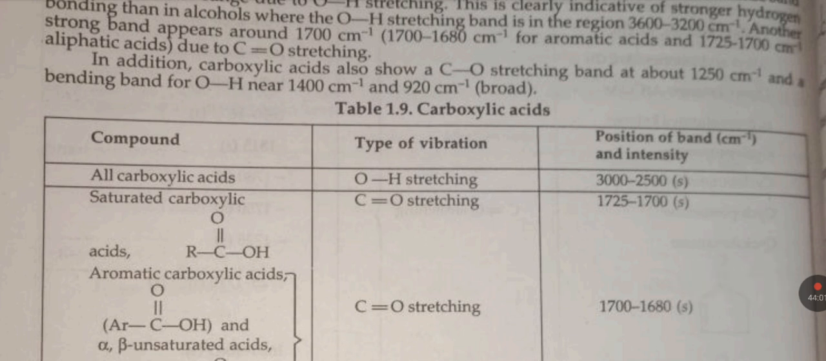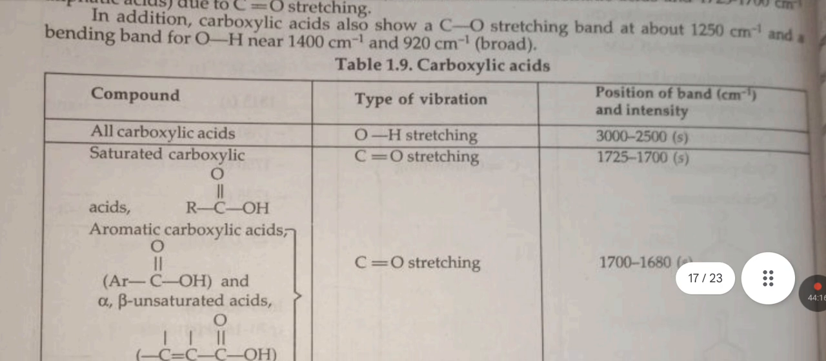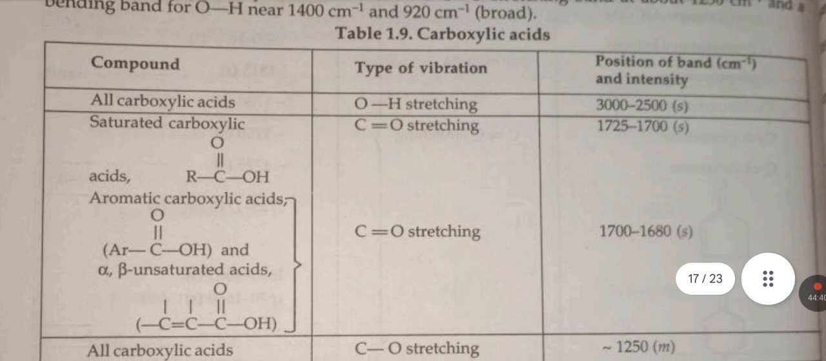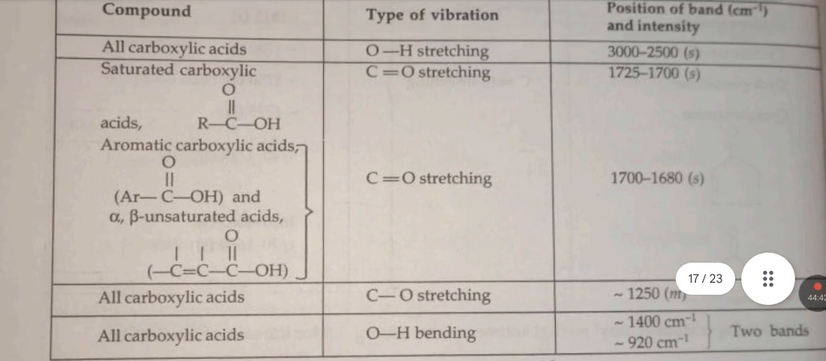Another strong band appears around 1700 to 1680 centimeter inverse for aromatic acids and 1725 to 1700 centimeter inverse for others, due to carbon double bond oxygen stretching. In addition, carboxylic acids also show a carbon oxygen stretching band at about 1250 centimeter inverse and a bending band for OH near 1400 centimeter inverse to 920 centimeter inverse, broad. This table gives carboxylic acid types of vibration, position of band and intensity.